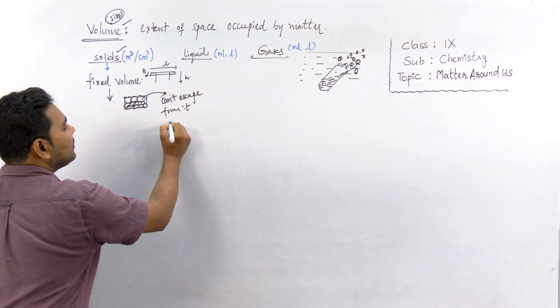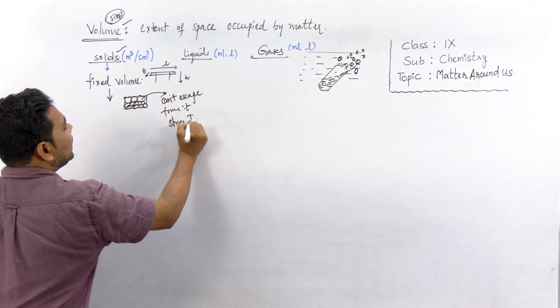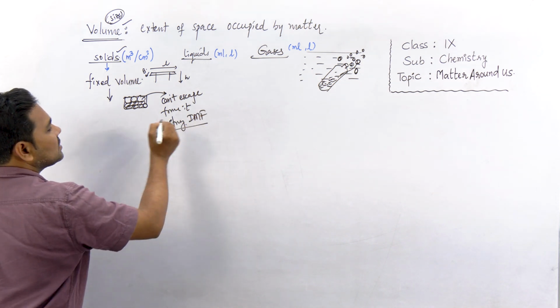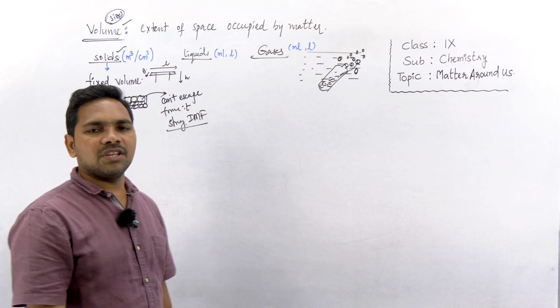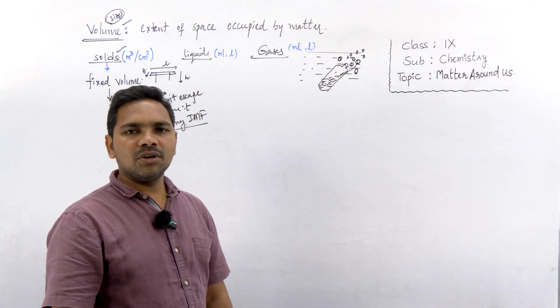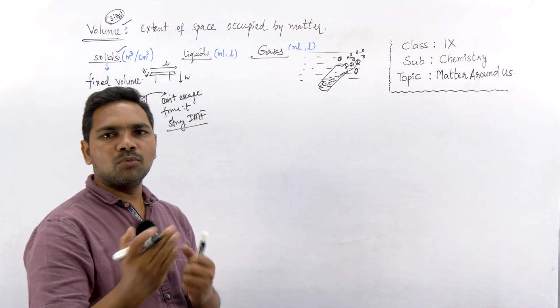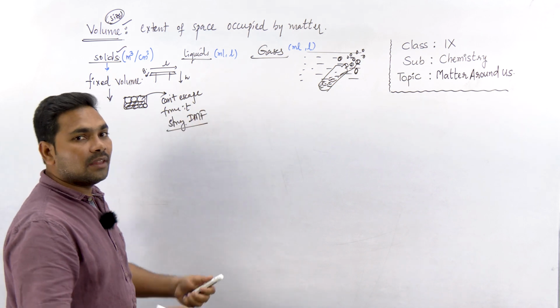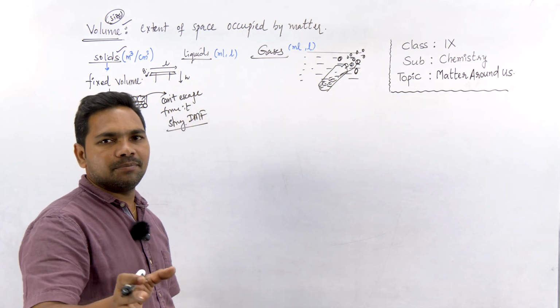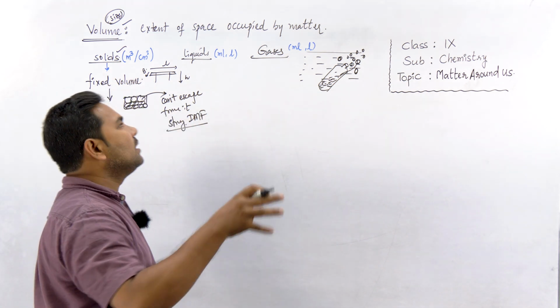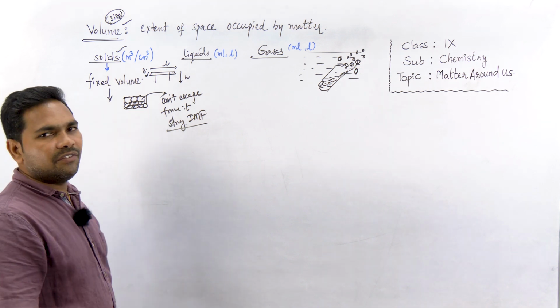Why? Because of strong intermolecular forces. Intermolecular forces are very, very strong. Because of that, the particles cannot move and cannot escape. They cannot move, so they have a fixed shape. They cannot escape, so the volume is also always fixed.